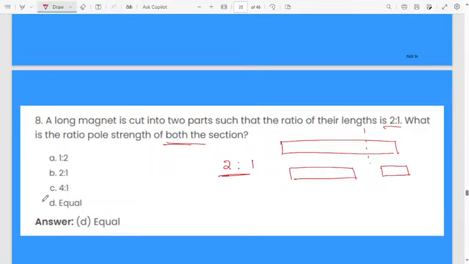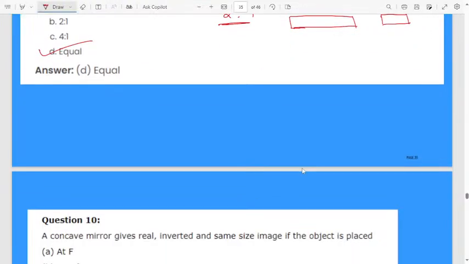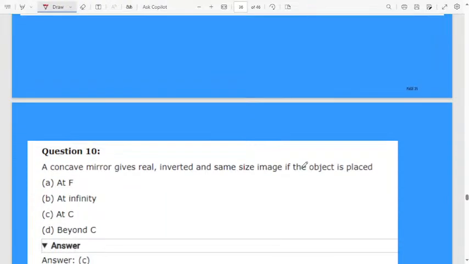Pole strength will not at all change, it will be equal. No, not 1 is to 2, Lavanya, because strength depends upon the poles, north pole and south pole. Whether you are cutting the magnet, it will not depend upon the length of the magnet, whether the length is small or big. It will depend only upon the pole strength. Therefore for both the magnets it will be equal. Let us move to the next question.